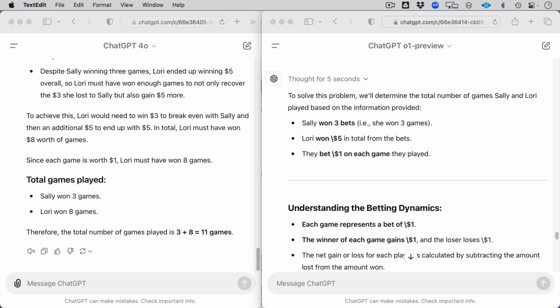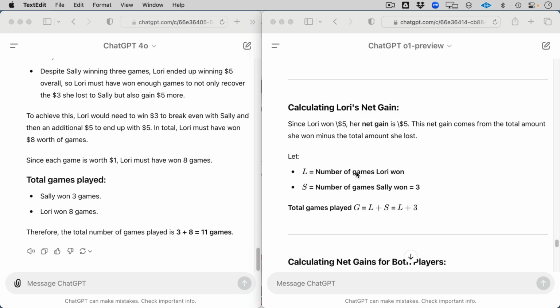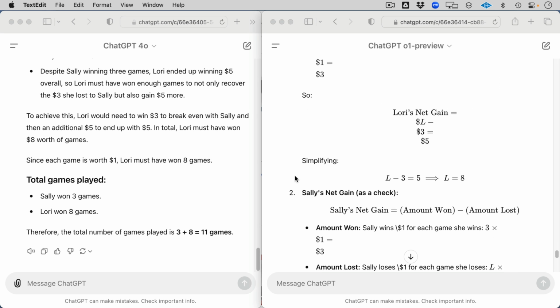So let's see if it captured that. Sally won 3. Yep. 5, $1. Each game represents the bet of $1. That's correct. Yeah, there we go. Net gain. That's really what the whole puzzle is. Here's the net gain. Ooh, I like what we're getting with the math. Now keep in mind, O1 preview has some additional training on math and science. So that's why we're seeing this kind of breakdown.